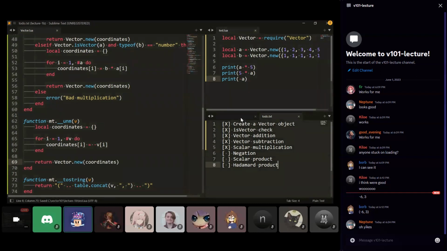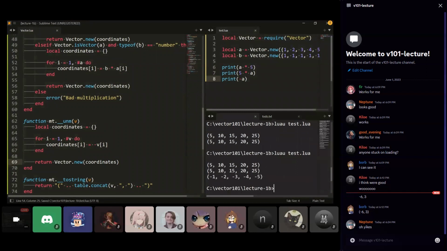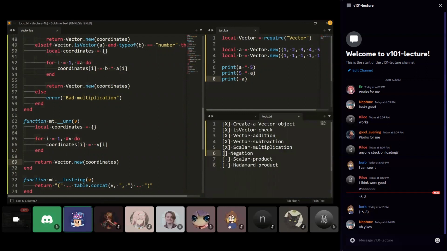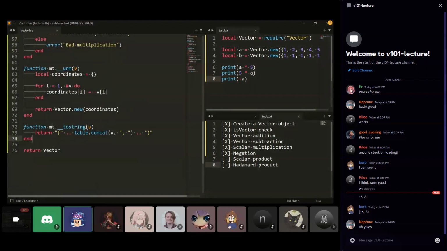Okay, let's test that. All right, good. Next, we can move on to some of the more special things like the dot product, the pointwise product.